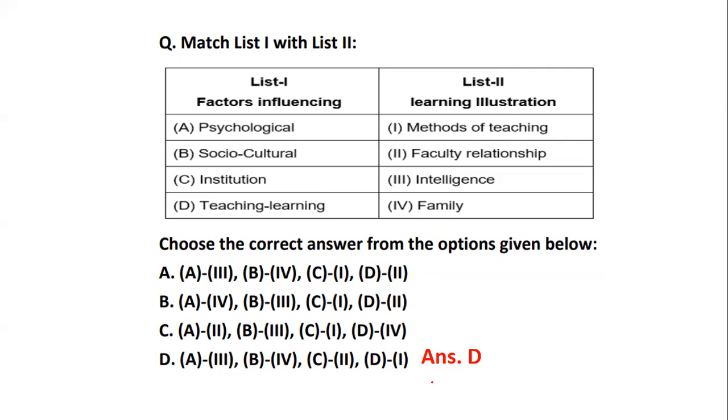And teaching learning is methods of teaching. So you need to think over it and cross check. Now when I say institution, why methods of teaching? Because in teaching learning, methods of teaching will be more emphasized rather than in institution. So you need to think over your options properly, see which are falling into the right criteria, which are not, and accordingly come to the options.